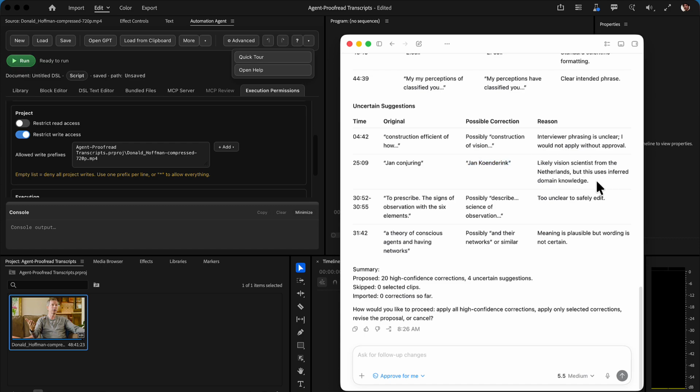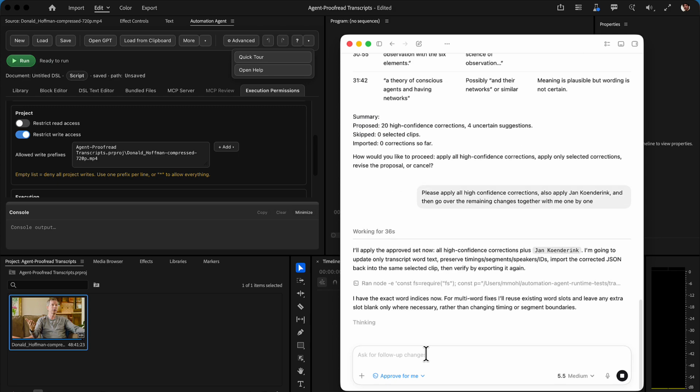Likely vision scientist from the Netherlands, but this uses inferred domain knowledge. So in other words, the AI understood the interview, understood that this is about a well-known vision scientist, and from that inferred the correct spelling of the name. Next, I enter in the chat, please apply all high confidence corrections, also apply Jan Koenderink, and then go over the remaining changes together with me one by one.